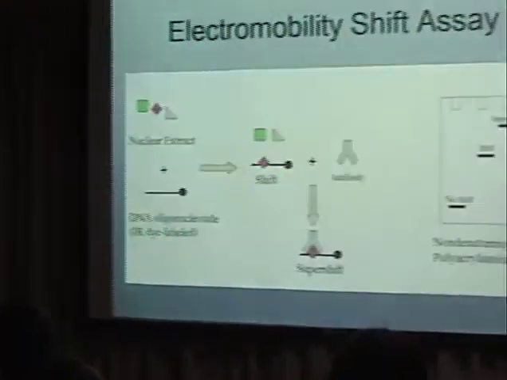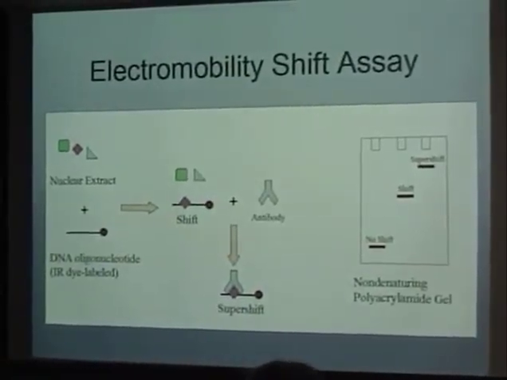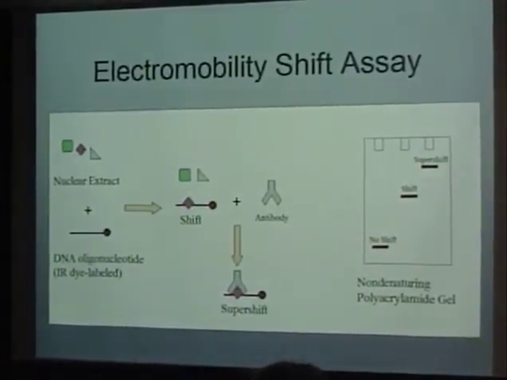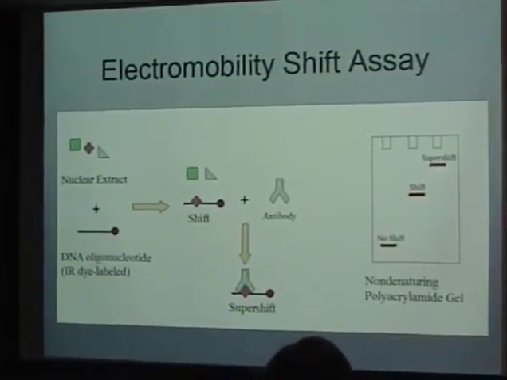So when I incubate the nuclear extract with the DNA oligo, I see a shift in the band of the oligo if a transcription factor binds to that region of the DNA. And that reduces the mobility of the complex under an electric current. And when I add an antibody to identify the specific transcription factor that is binding to the DNA, if there is binding, I see a supershift, which further reduces mobility, as you can see here.